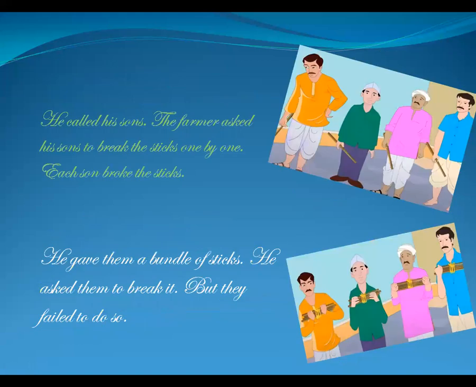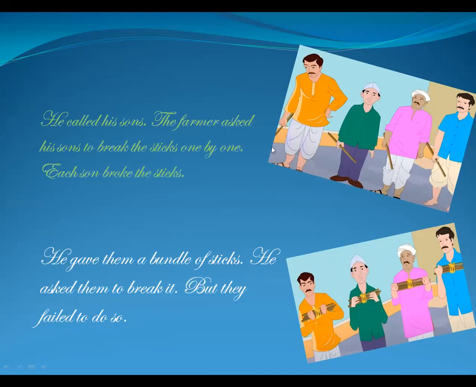He called his sons. The farmer asked his sons to break the sticks one by one. Each son broke the sticks. Here in the picture, they each had one stick. First, he asked the sons to take one stick each and break it. Everybody broke the individual sticks.